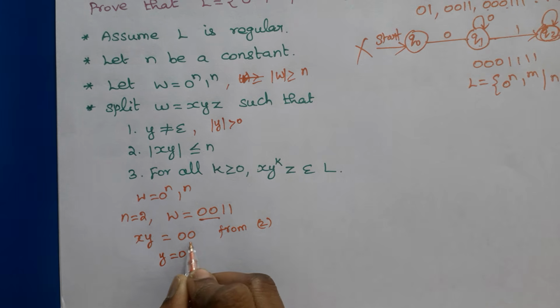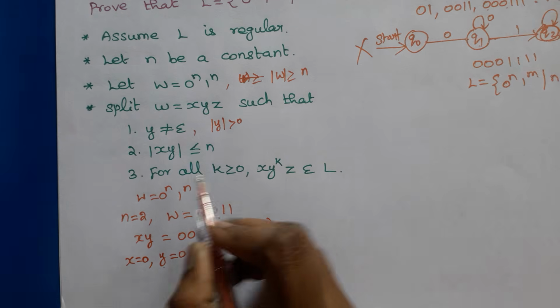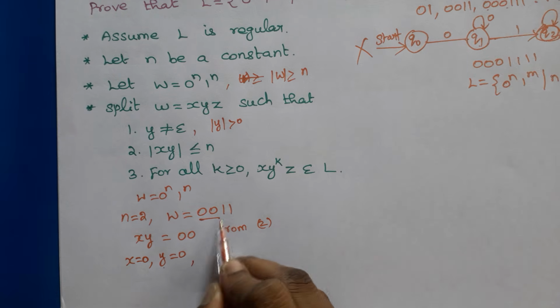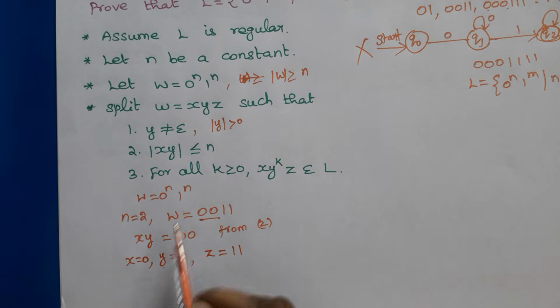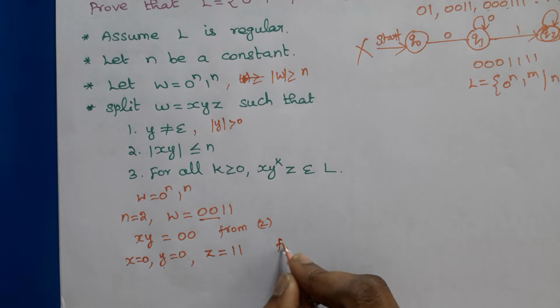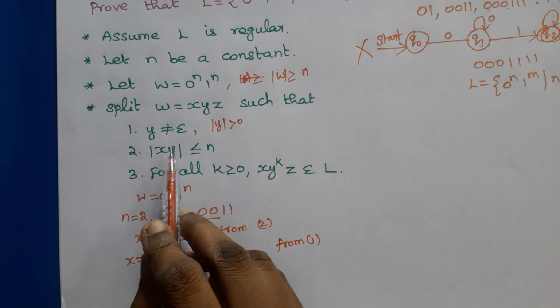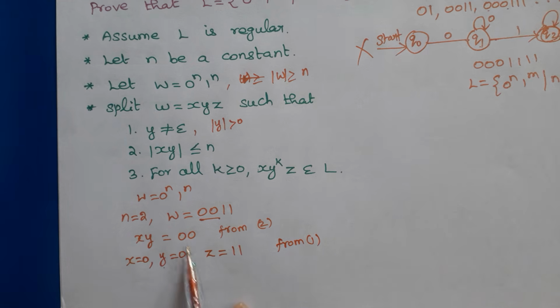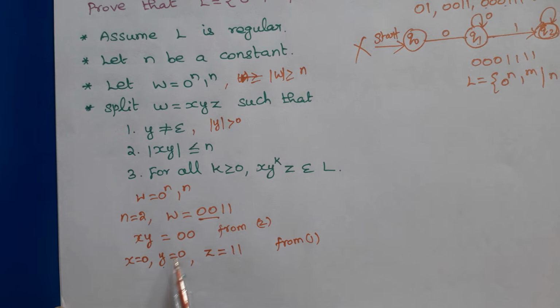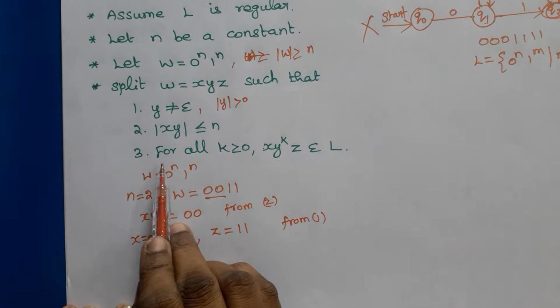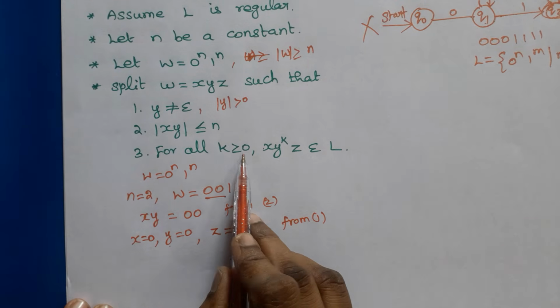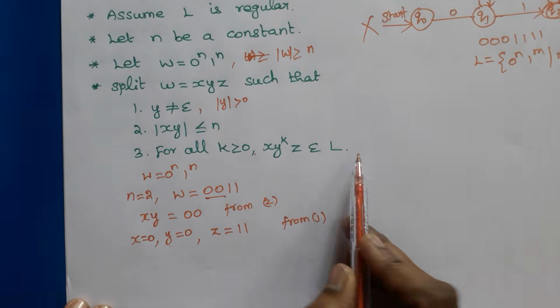So y is 0, then what about x? The remaining 0. So x equals 0, y equals 0. Then what about z? The remaining symbols of W form z. So z is 11. Okay. So as per rule 2, xy is the double zeros. And from rule 1, we have written y as 0 and x as 0, and z is the remaining symbols. Now we have to prove the third condition, that is, for all k greater than or equal to 0, x y^k z belongs to L.